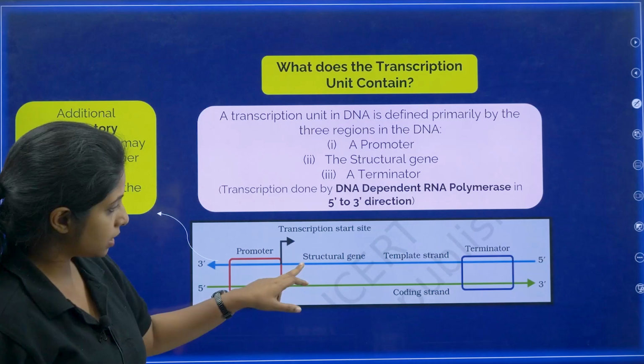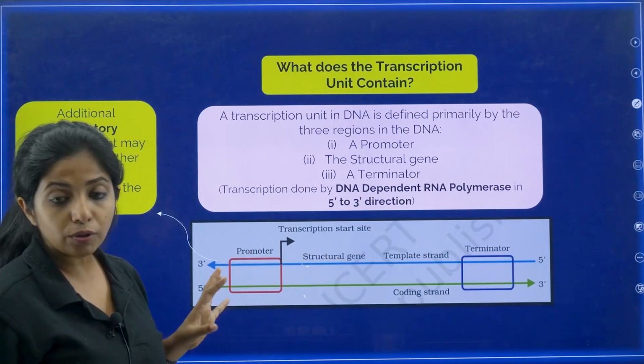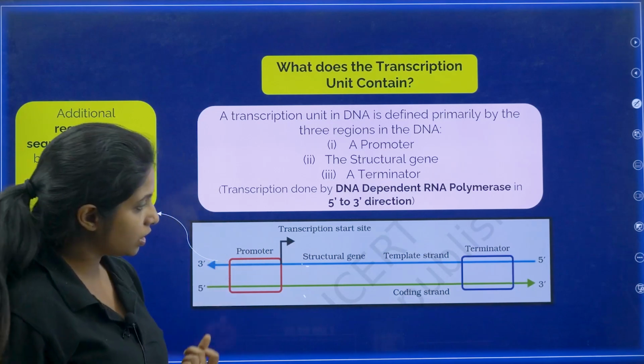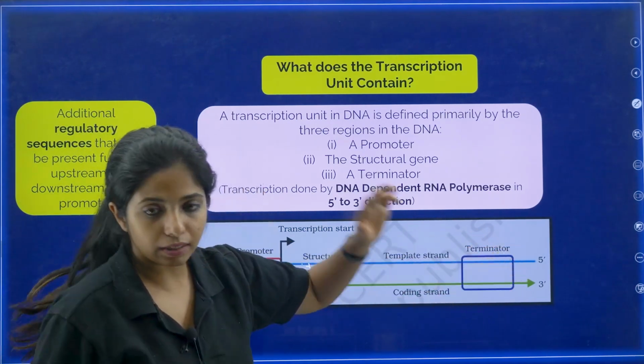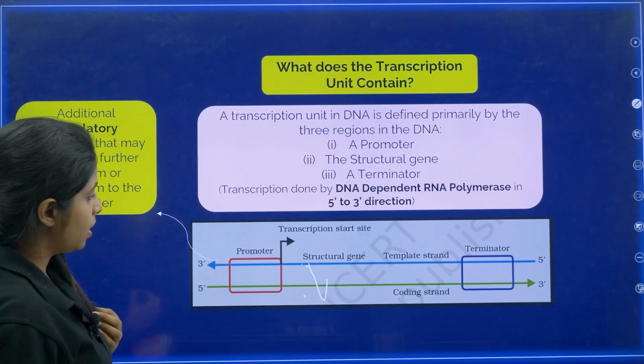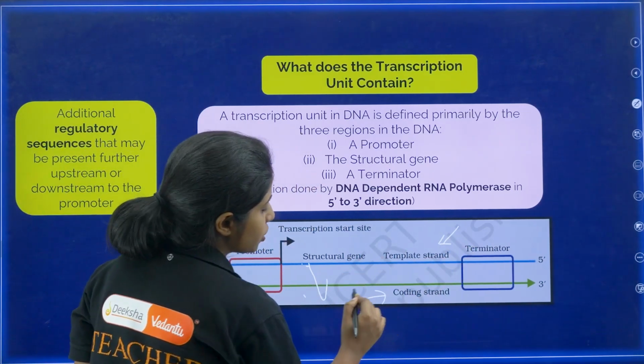Okay, this is the DNA strand, my dear children. I have divided this DNA strand into different segments. One is the promoter sequence, then you have the structural gene which is over here, then you have the terminator sequence over here. I have mentioned one strand as template strand, another one as coding strand.